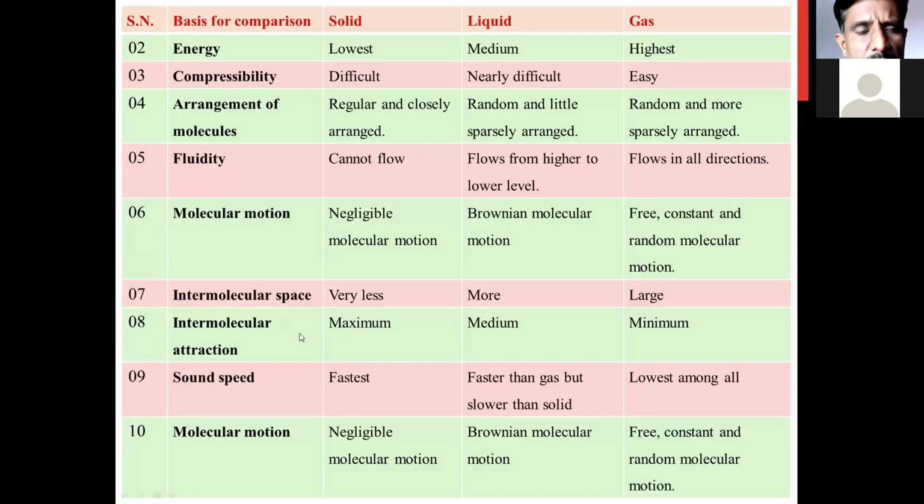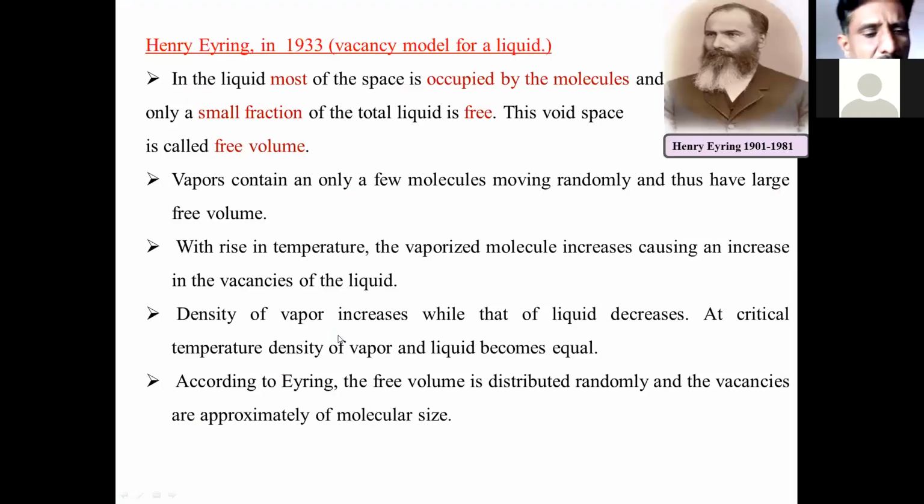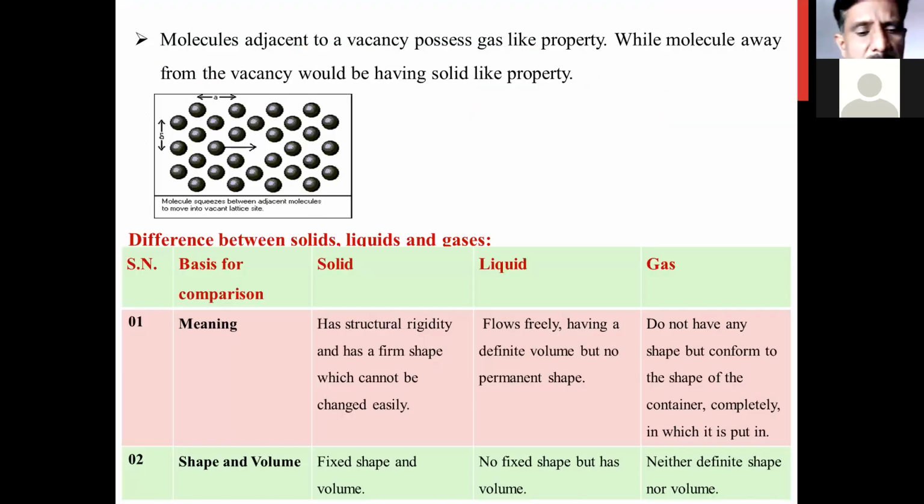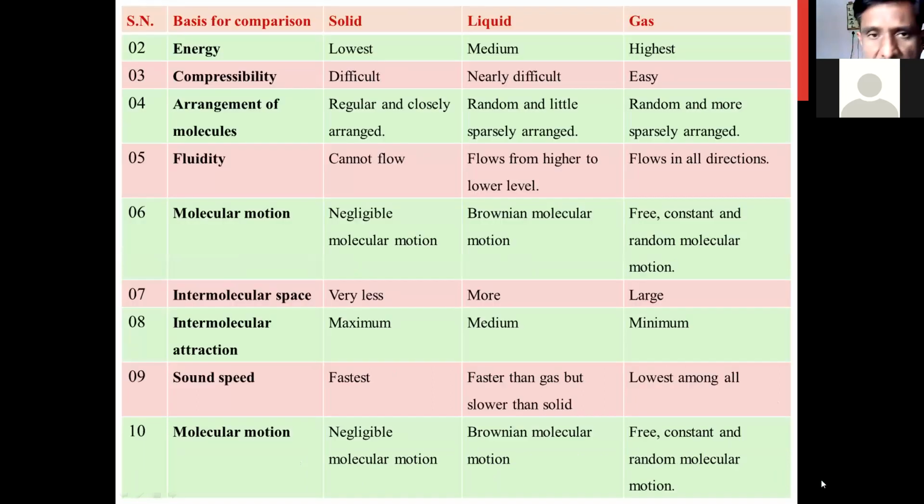Now we are moving to the second point, that is shape and volume. A solid has a fixed shape and fixed volume. A liquid has no fixed shape but has a definite volume. What about gas? Gas has neither a definite shape nor a definite volume.